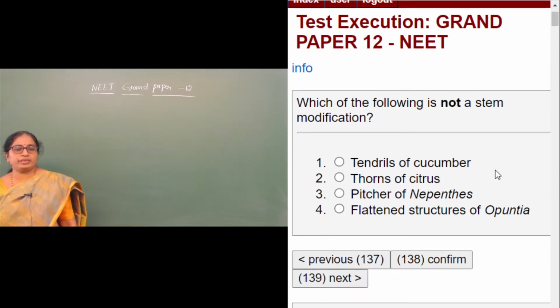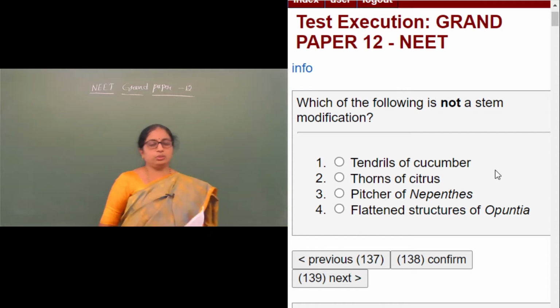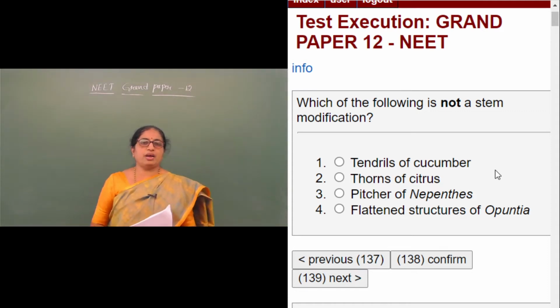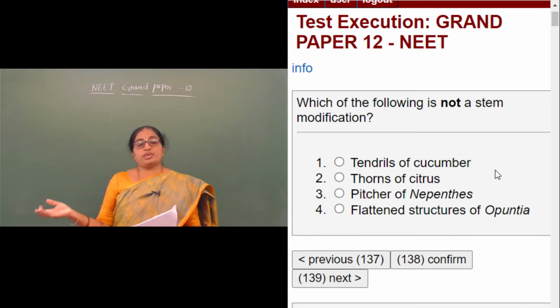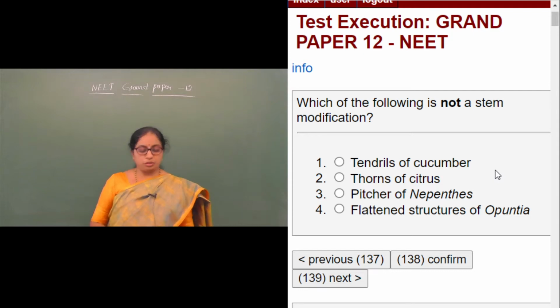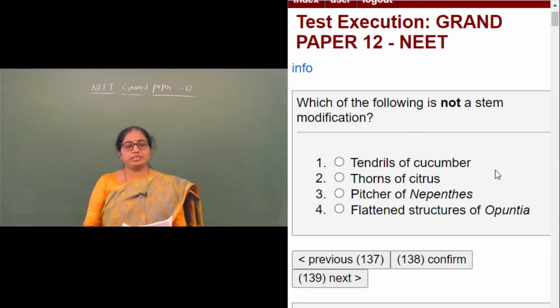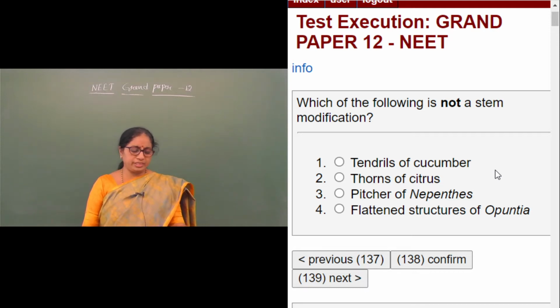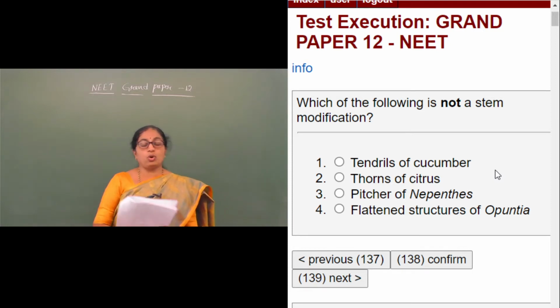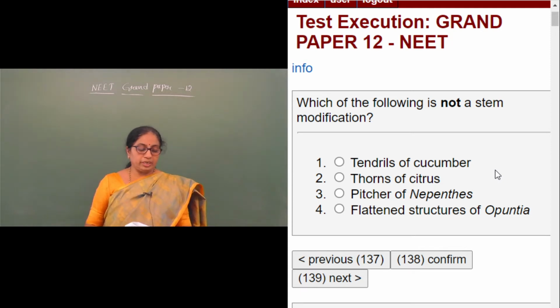Which of the following is not a stem modification? The question is coming from morphology of flowering plants. The examples are tendrils of cucumber, thorns of citrus, pitcher of nepenthes, and flattened structures of opuntia. Cucumber belongs to the family Cucurbitaceae. Tendrils are tiny twisted wire-like structures coming either from the leaflets or from the stem. There are two types, stem tendrils and leaf tendrils.